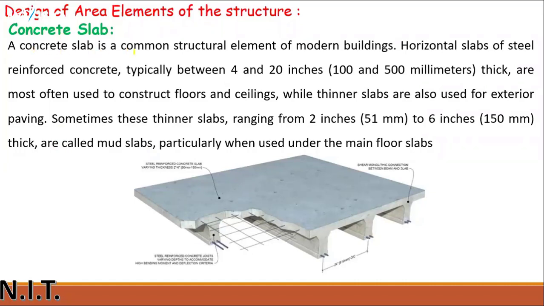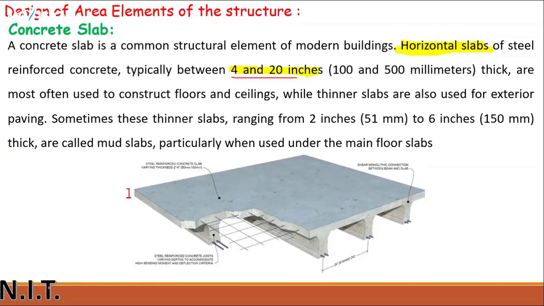A concrete slab is a common structural element of modern buildings. It's a horizontal slab of steel reinforced concrete. It's typically between 4 to 20 inches thick. You can see this thickness is basically between 4 to 6 inches. Clear?